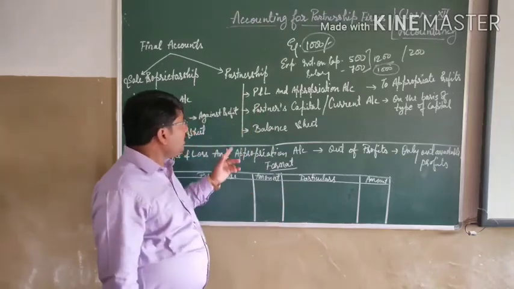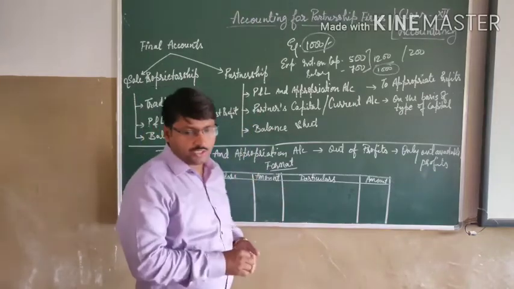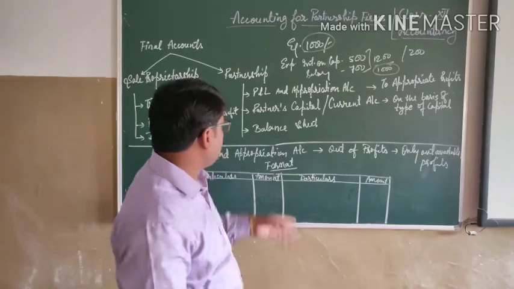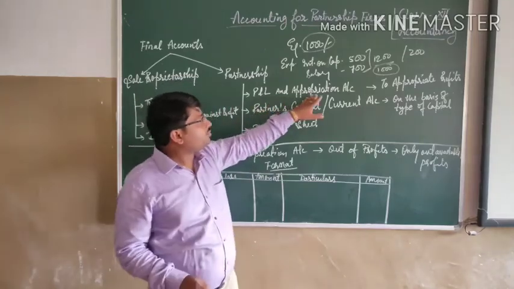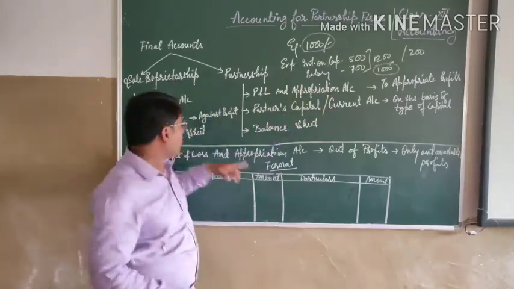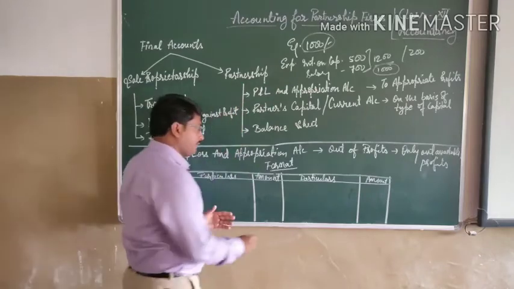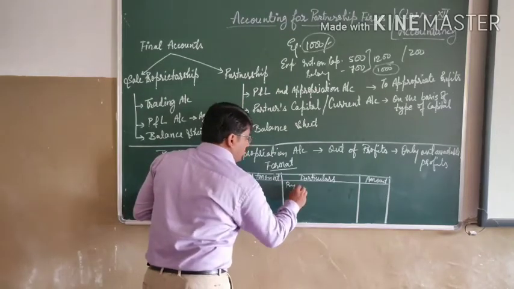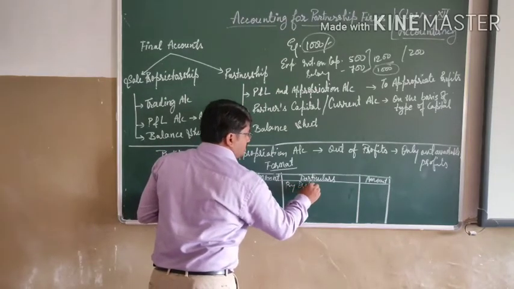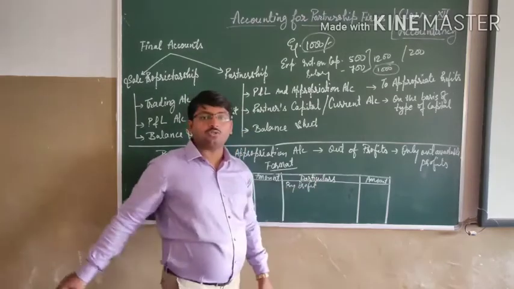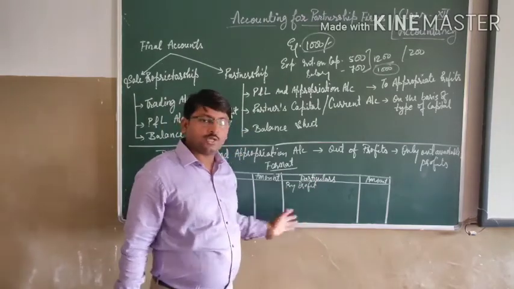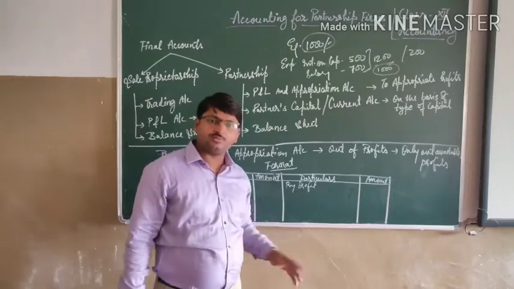Okay? Now see, what are the different accounts that we have to prepare? So in this way we have to prepare the profit and loss appropriation account, and whatever the profits we were earlier having, we will show here by profit, and after this we will start paying the expenses or receiving the incomes, whatever.